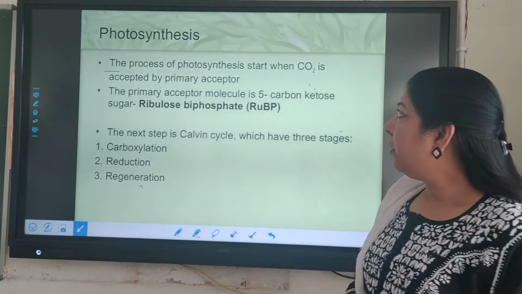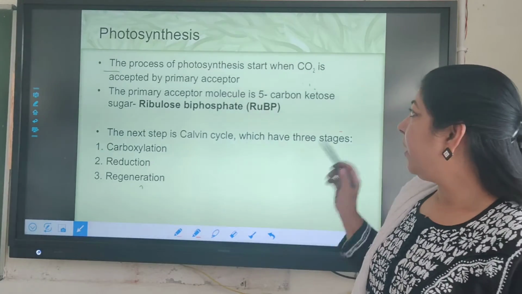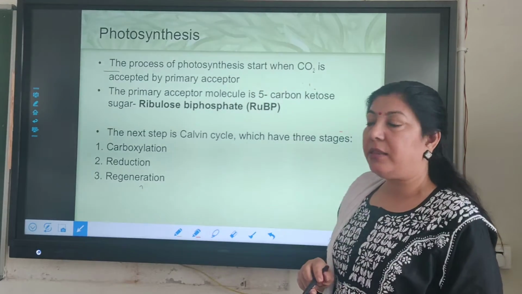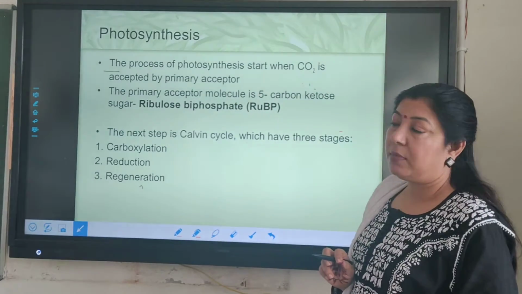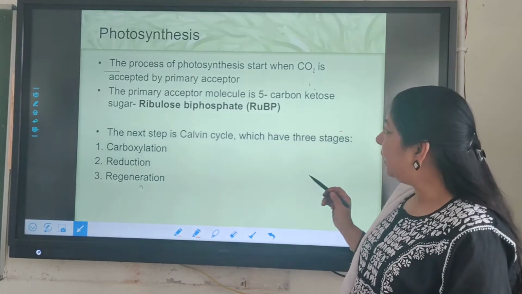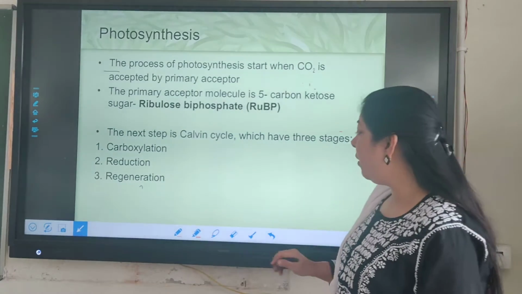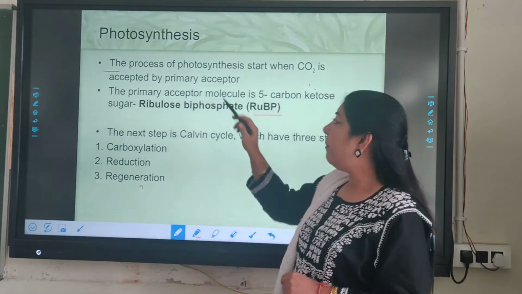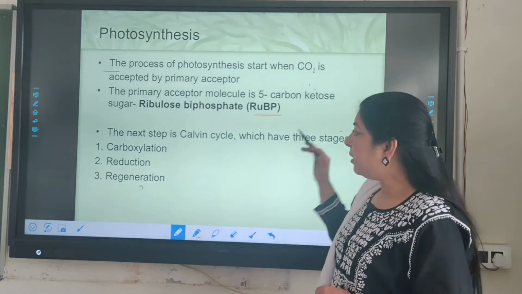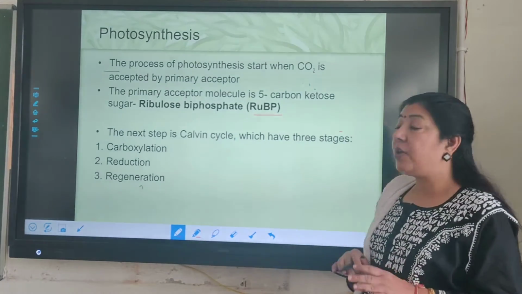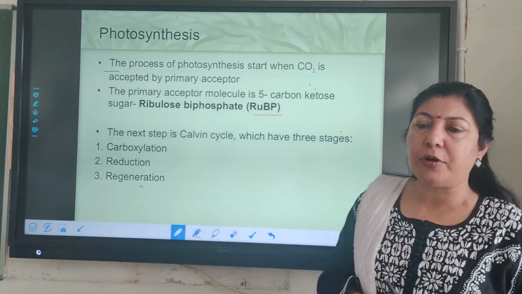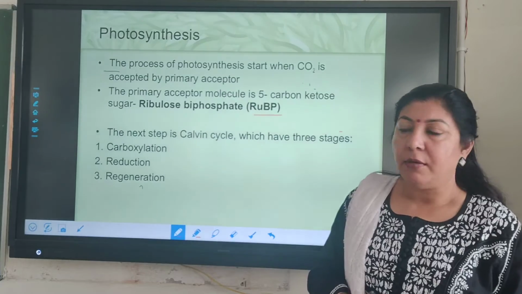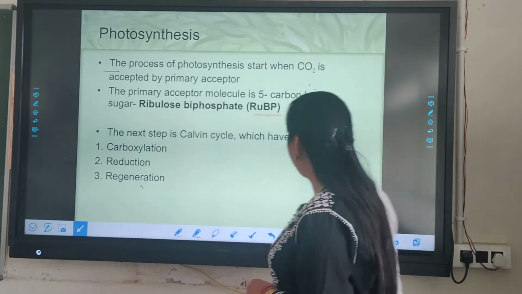Let's see that. So in C3 cycle, the process of photosynthesis starts when CO2 is accepted by the primary acceptor, and the primary acceptor is a 5-carbon molecule which is called as RuBP or ribulose bisphosphate. And this complete Calvin cycle has 3 stages. These stages are very, very important, which are carboxylation, reduction and regeneration. We will study this with the help of the diagram.